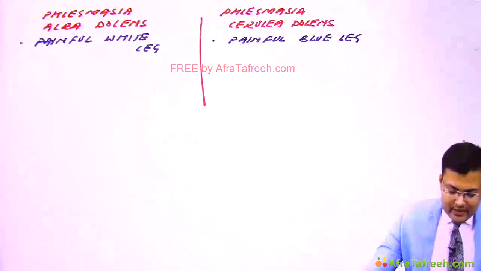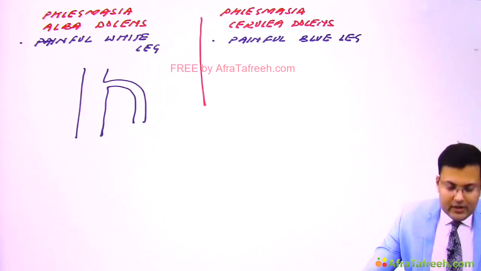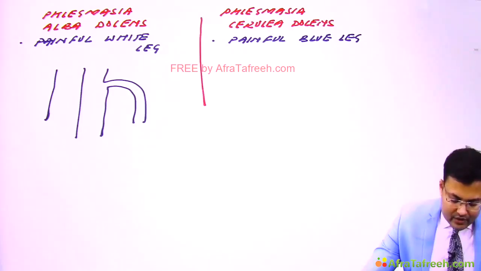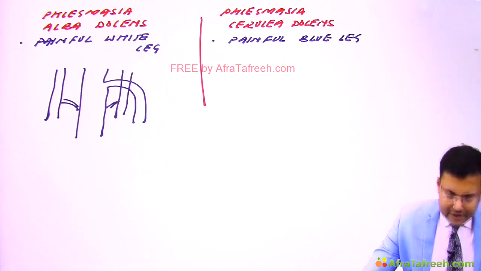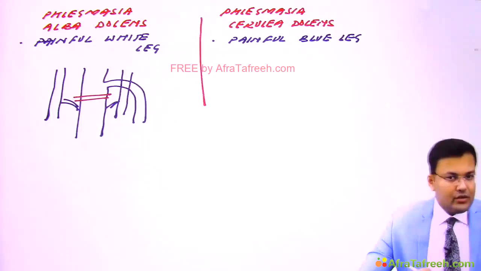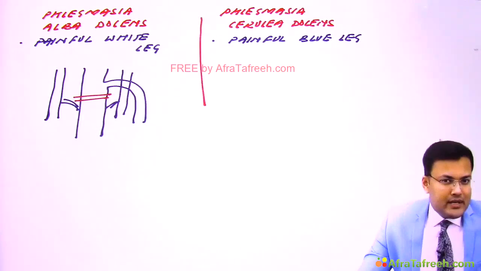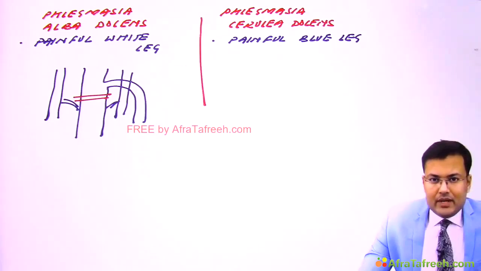See, imagine that this is the deep vein, and this is the superficial vein. Now there is presence of collaterals which is having connection with deep veins. Whenever the patients are only having deep venous thrombosis, so there is obstruction of deep veins with patent collaterals. So what happens? There is painful white leg.